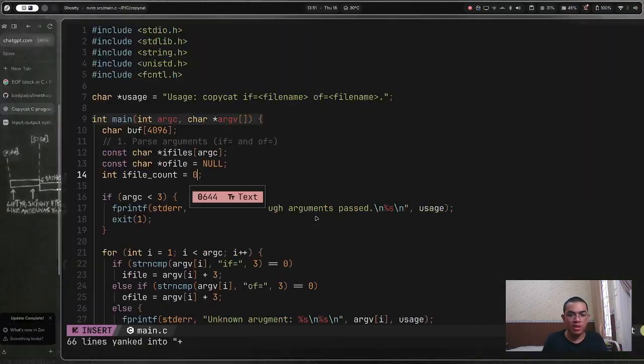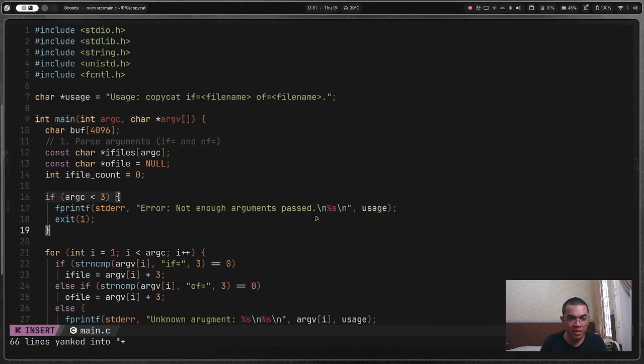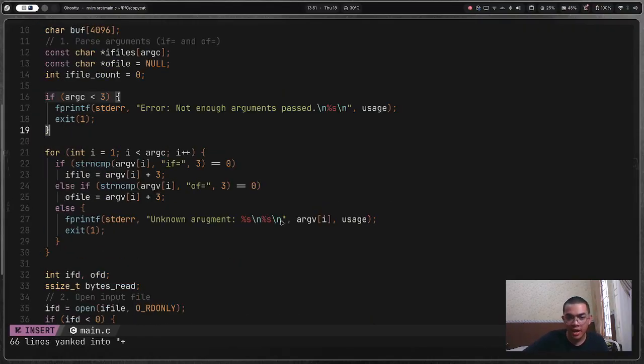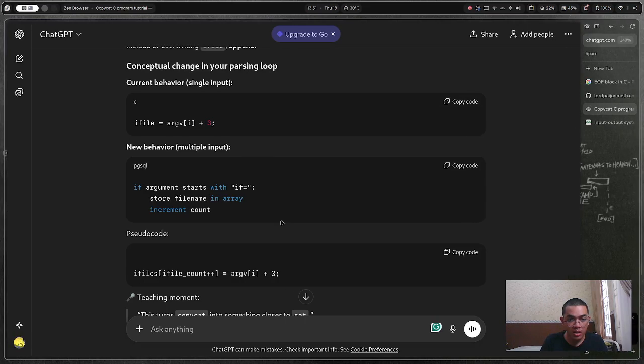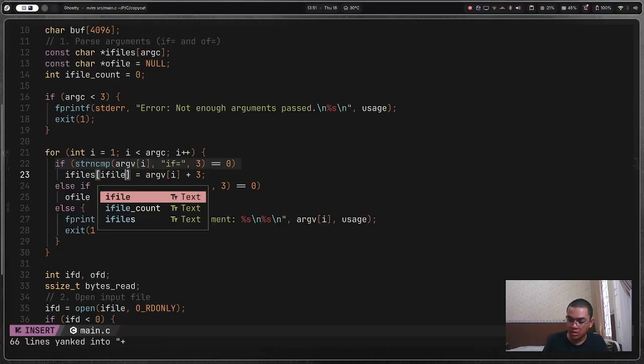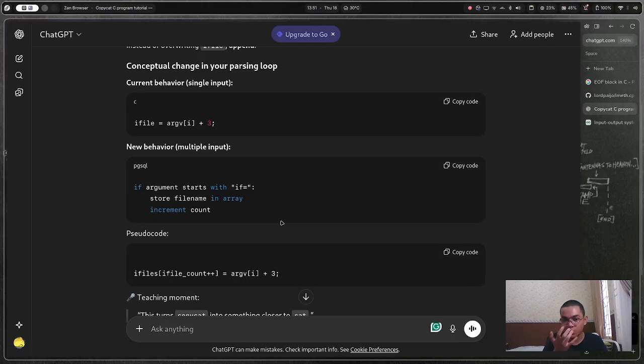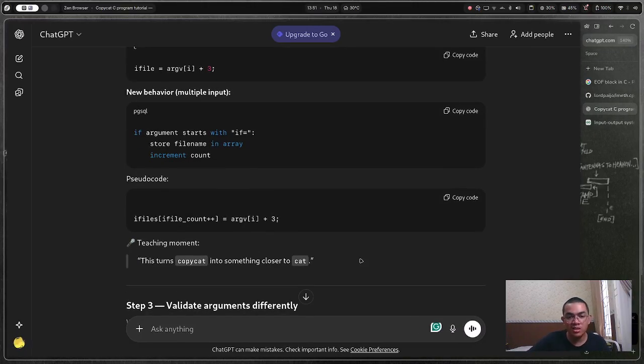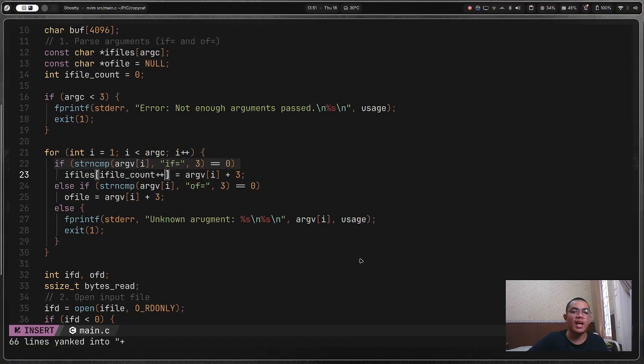So okay, this should be ifiles, ifile count plus plus. Okay, ifiles, ifile count plus plus. It'll be argv. This is not pseudocode, you know this. This turns copycat into something closer to cat. Ah, yes.